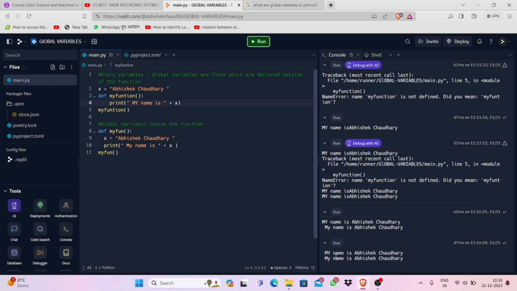My name is Abhishek Chaudhary, and my name is Abhishek Chaudhary. You can see that there's no difference between them, but there's one difference. That is that in the first one, we are declaring the variable outside the function, which is really called the global variable, but we can declare the variable inside the function too, and call it a global variable. So we can say that it is a special case, a unique case for the global variables.